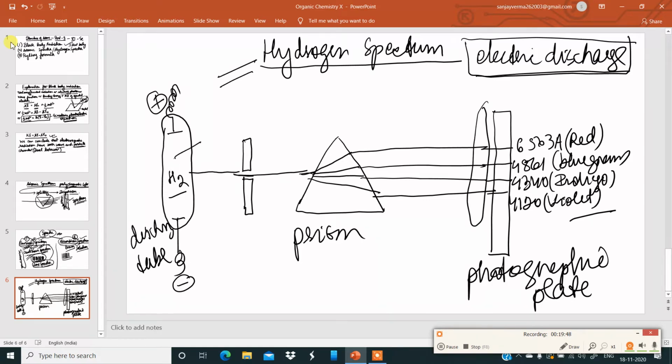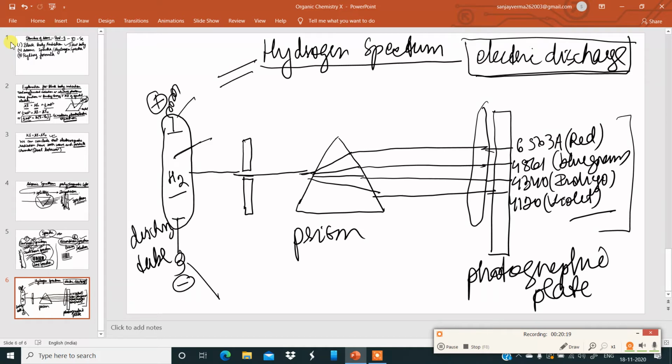Hydrogen gas is filled inside a discharge tube, and this discharge tube contains electrodes connected to high potential. So when current is passed, this hydrogen gas emits electromagnetic radiation which moves in this direction. It gets dispersed over here and can be obtained on a screen corresponding to various wavelengths.